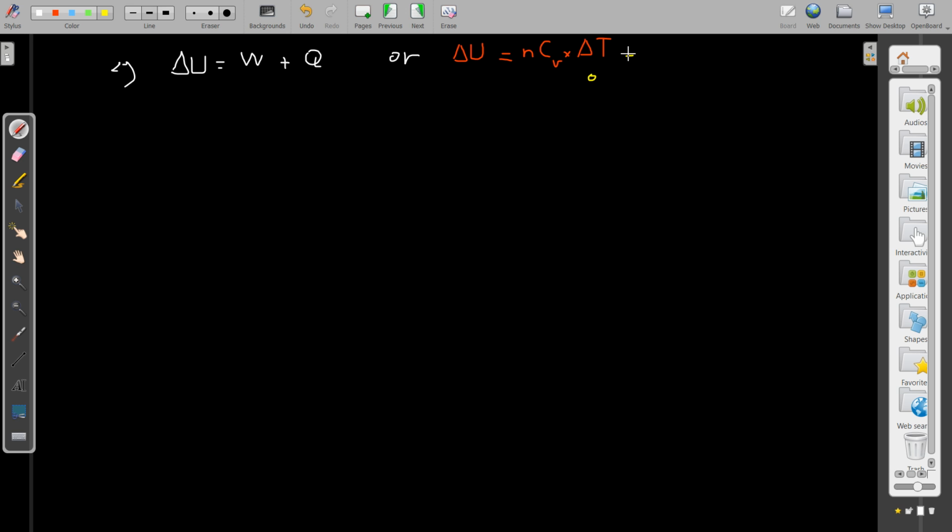So this delta U, I mean the change in the internal energy, is equal to 0. That's why we can say that this quantity is equal to 0.